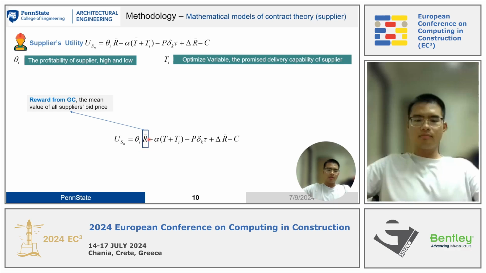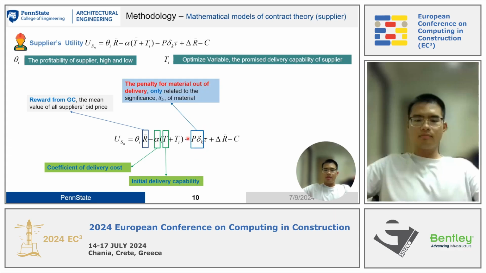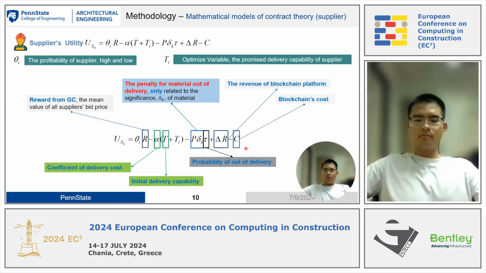And for the detailed meaning of the parameters: R bar means the reward from GC, and this parameter is the mean value of all suppliers' bid prices. Alpha is the coefficient of delivery cost, and T bar is the initial delivery capability of suppliers. P(delta K) is the penalty for material out of delivery, and this parameter is only related to the significance of material delta K. And tau is the probability of out of delivery, delta R bar means the revenue of the blockchain platform, and C is the blockchain's cost.